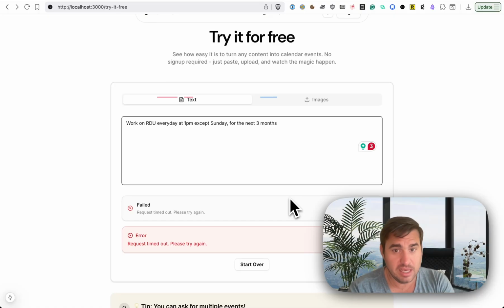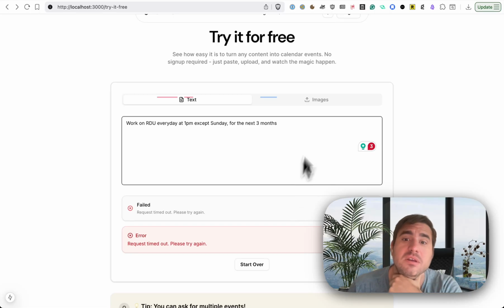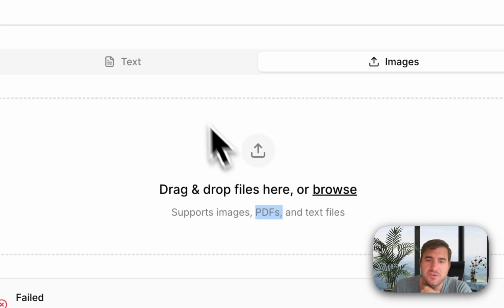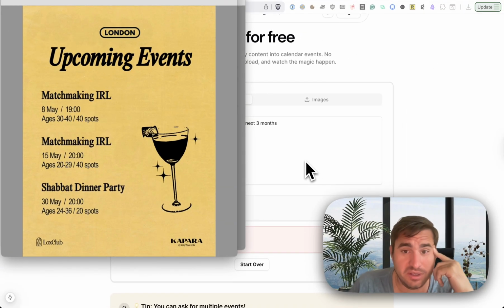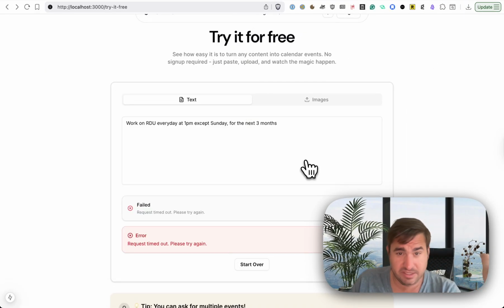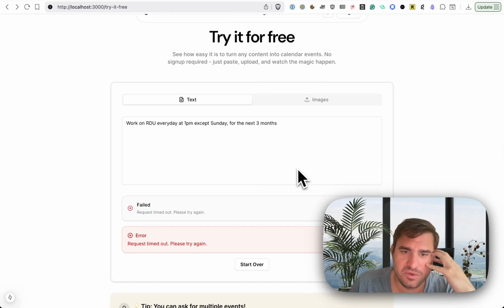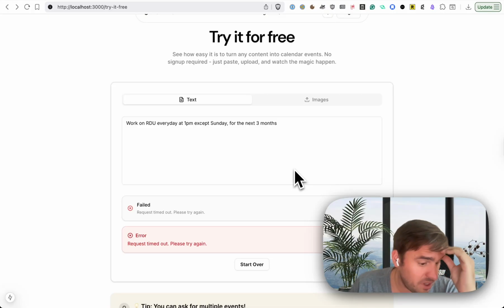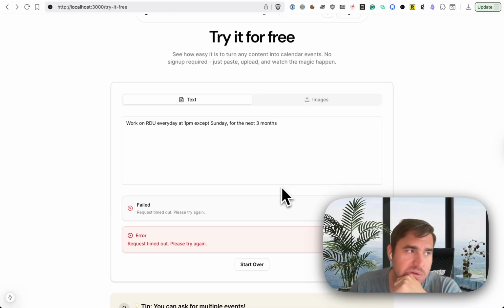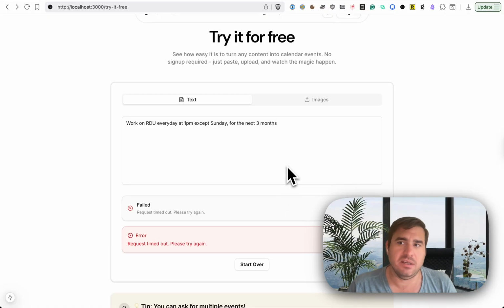Yeah, tricky. I have images working, only images. That's wrong. There's no PDFs or text files just yet. That is working. Basic text is working, but this new recurring bit is very tricky, so I'm going to have to think this through. The problem is I need to make a lot more tests so I can compare everything really quickly. That's going to take a little while.